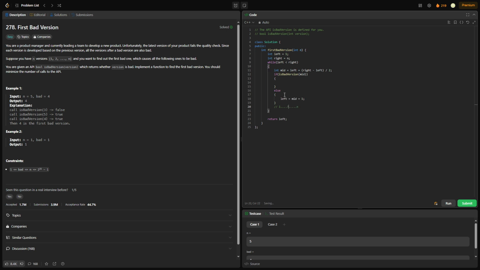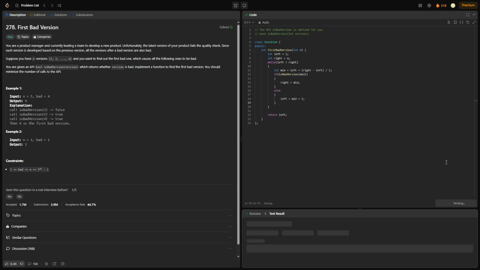Okay, now if it's a bad version, we don't want to set the right pointer 1 to the left, because for all we know, this midpoint actually could be our first bad version, and the 1 to the left of that could be a good version. So we don't want to set the right pointer to the left of the midpoint. We actually want to set the right pointer to the mid. So we're going to say right is equal to mid. Okay, and yeah, that's basically our algorithm. Pretty simple.